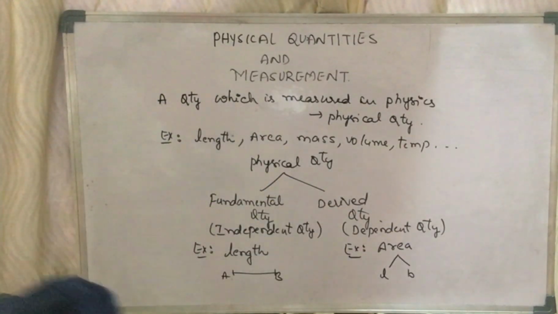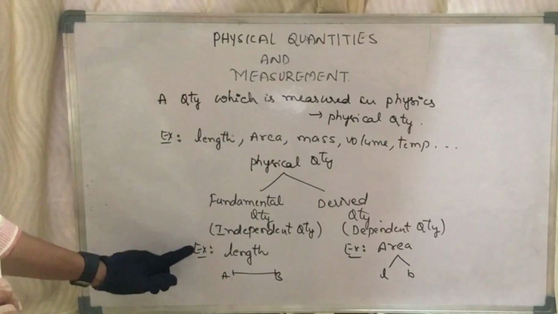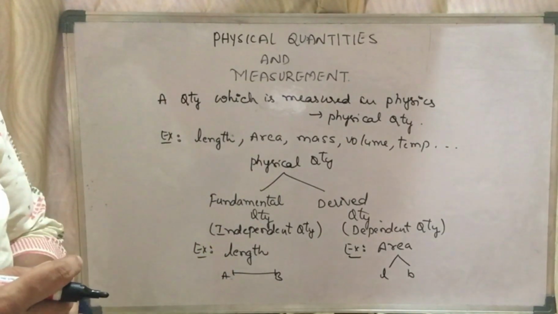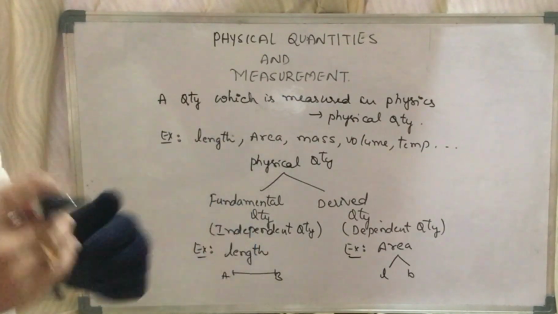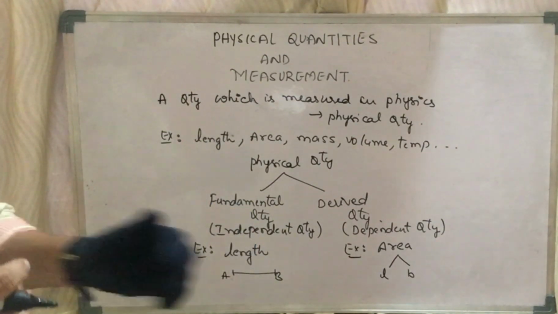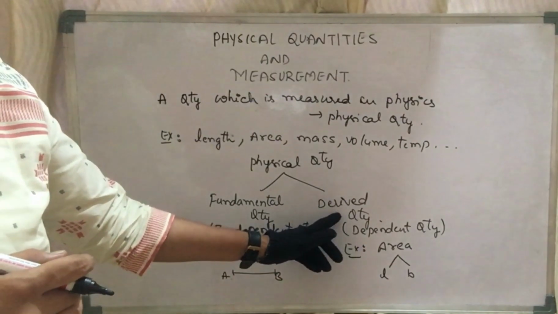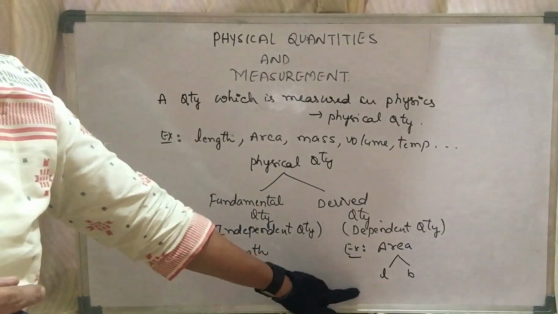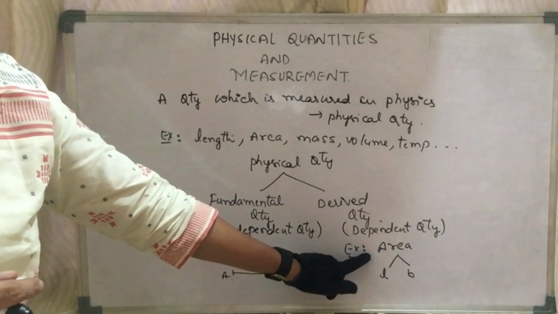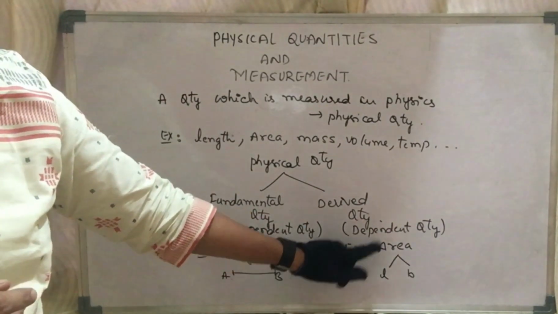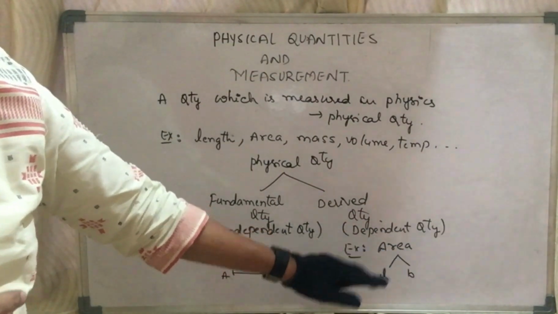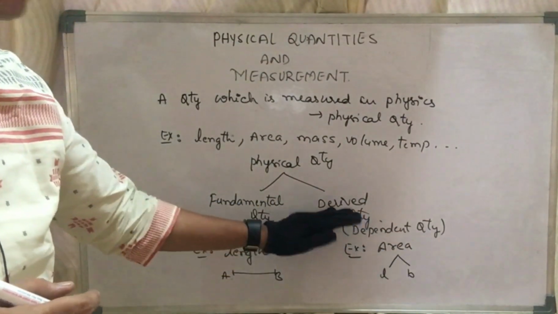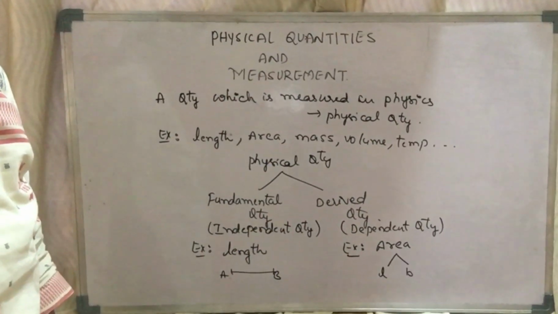Let me explain you once again. Fundamental quantity is independent, which do not depend upon any other physical quantity, which can be directly measured with the help of a device. But dependent quantity or the derived quantity depends upon the fundamental quantities. To find the area of an object, to find the volume of an object, to find the weight of an object, we depend upon the fundamental quantities. Therefore, all these quantities are called derived quantities.